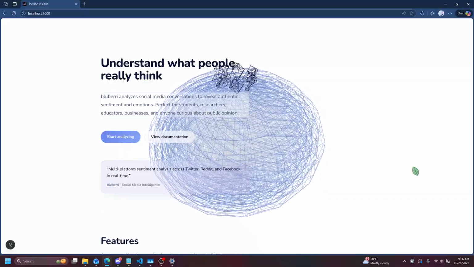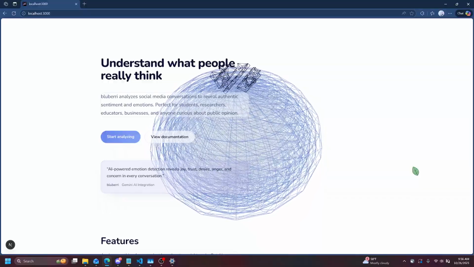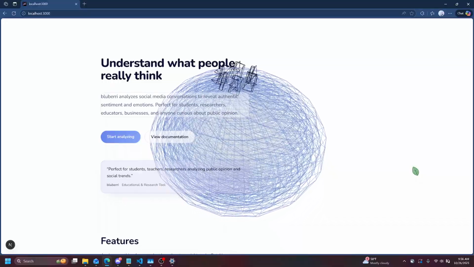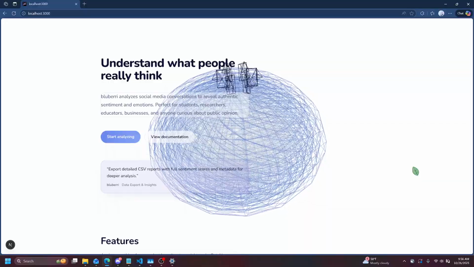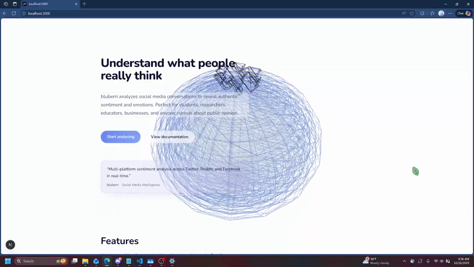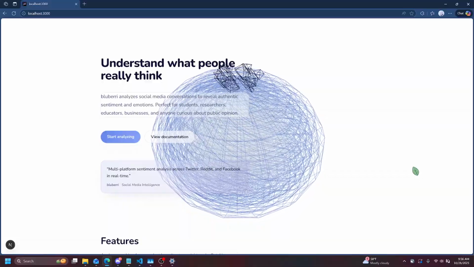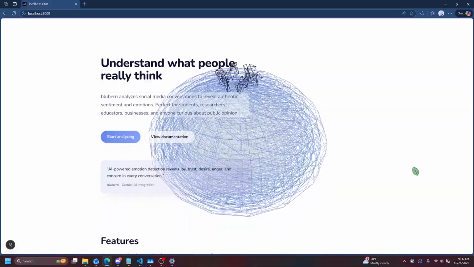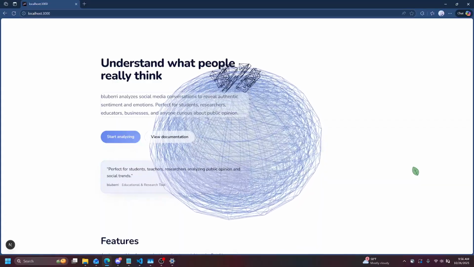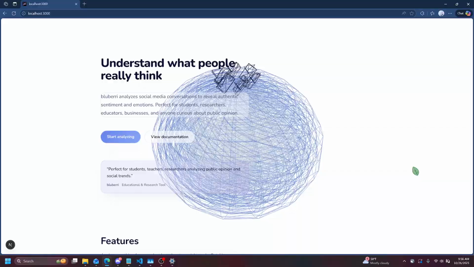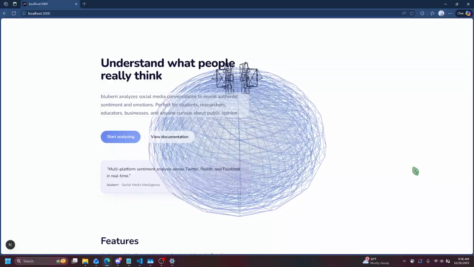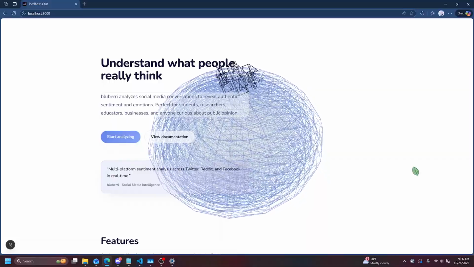What it does is it analyzes and scrapes social media conversations online from all sorts of sources that you can find on the internet, from Twitter to Reddit to other sources. It uses natural language processing and sentiment analysis to analyze the language in these posts, hundreds to thousands of posts, and uses them to generate an output of positive and negative emotions associated with these posts, and generally gives you an outlook of how people as a whole consider your topic.